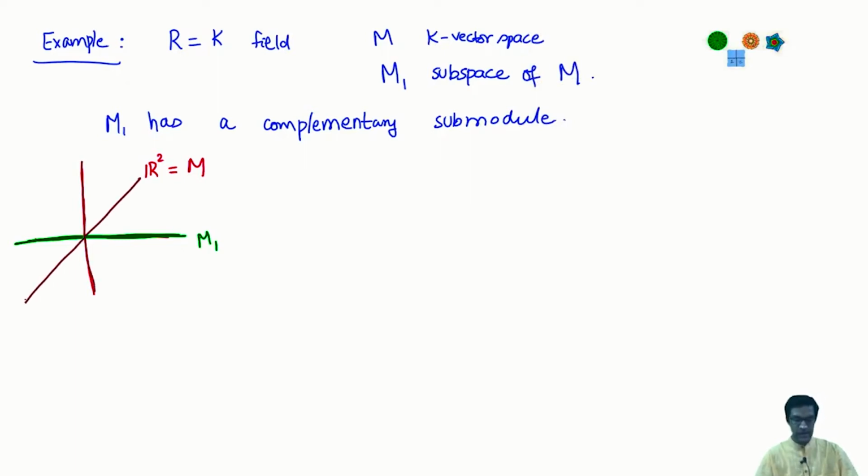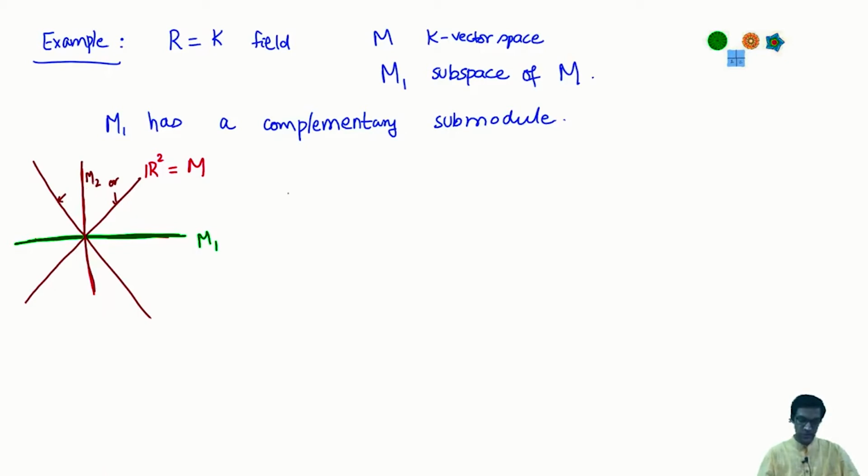I could take any line other than the x-axis. Each line other than the x-axis will serve as a complement. So these are all different choices of M2. I can take this to be M2, or this, or this, and so on. So I have many choices here. And what we are doing in this picture can be done in general. So how do we find a complement?